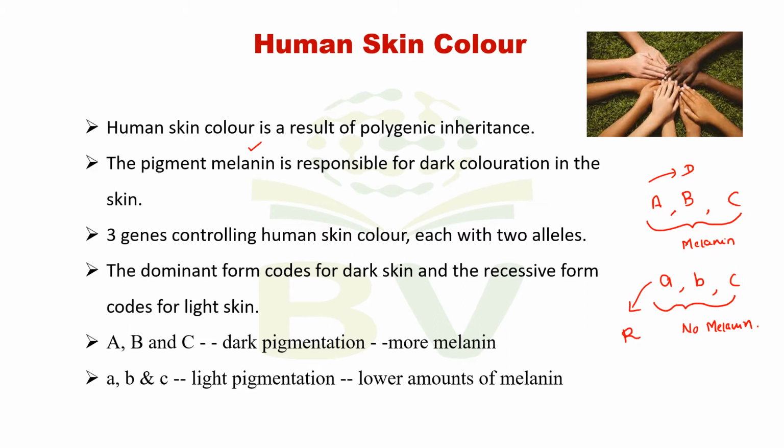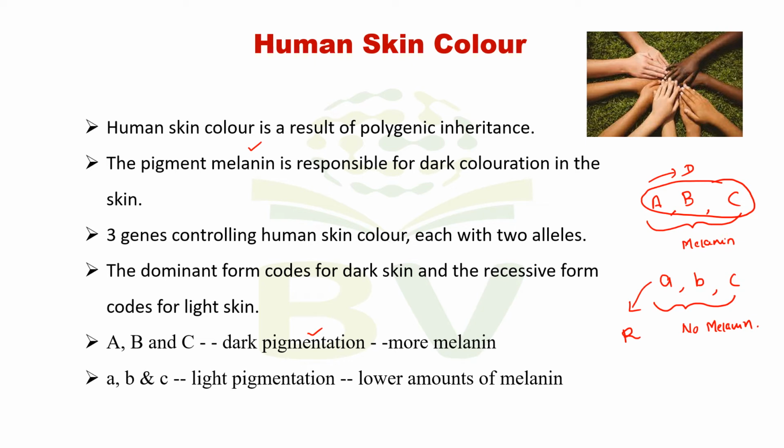The dominant form codes for dark skin and the recessive form codes for light skin. But you have to remember that these dominant alleles are not completely dominant. These three dominant alleles, capital A, B and C, control dark pigmentation because more melanin is produced.